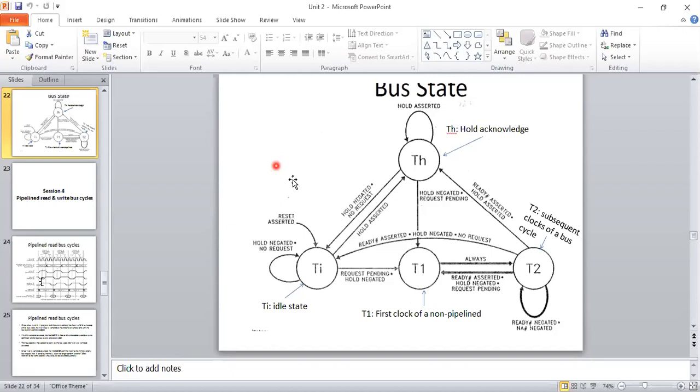Okay, if there is no request, then it will put it in the idle state. Okay, or otherwise if there is a hold, when it is provided, it is like a lock.